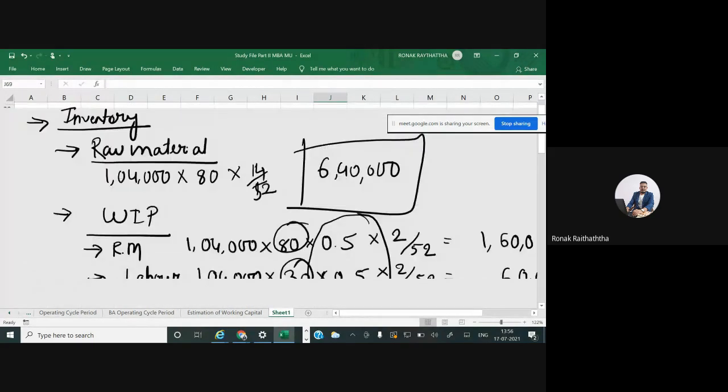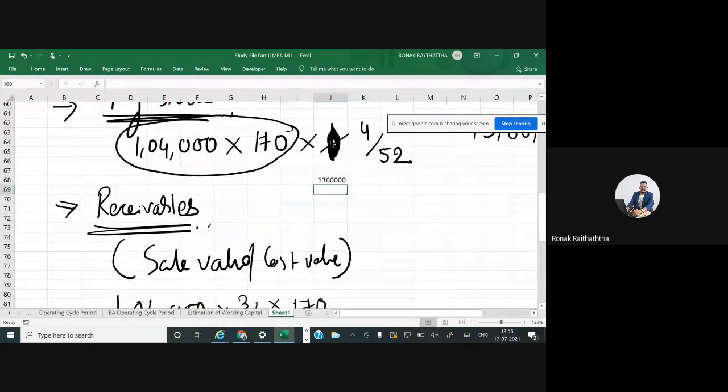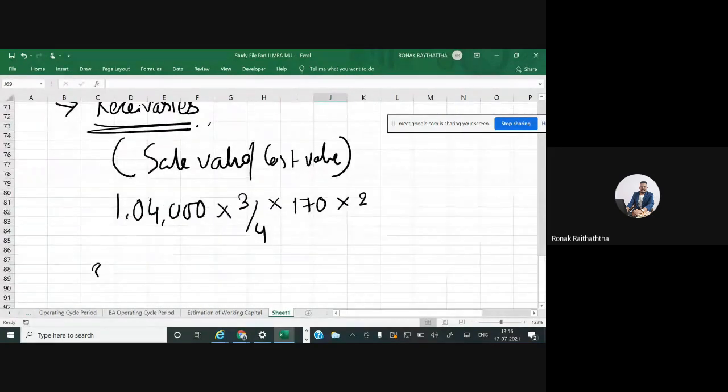So that will be multiplied by 2, or we may say 8 if we are doing the weekly calculations, divided by 52, because 1 month is taken as 4 weeks as per our question. So this will be the total value of your receivables blocked.